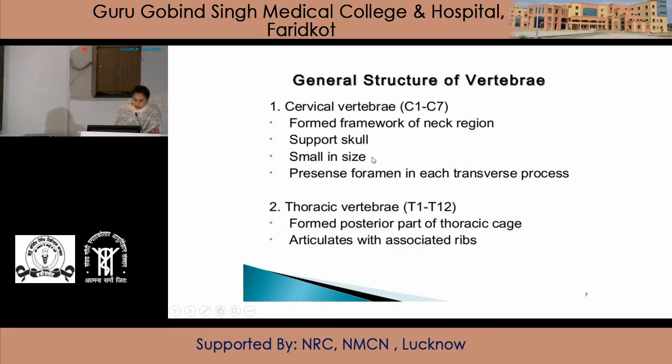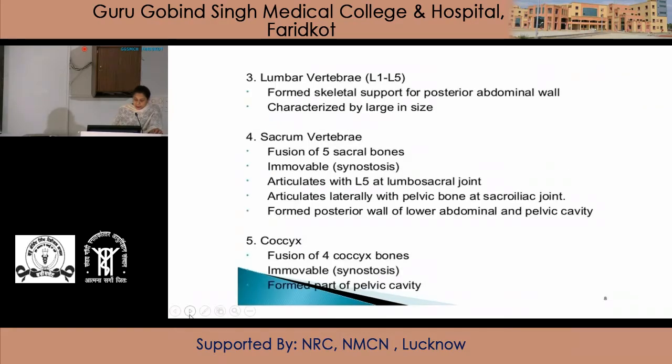The main characteristic feature of the cervical vertebrae is that they are smaller in size and there is a foramen in the transverse process, the foramen transversarium. In the thoracic region, the main characteristic feature is the facet on the body of the thoracic vertebrae for articulation with the associated ribs. And the lumbar vertebrae, from L1 to L5, form the skeletal support for the posterior abdominal wall and are characterized by their large size.